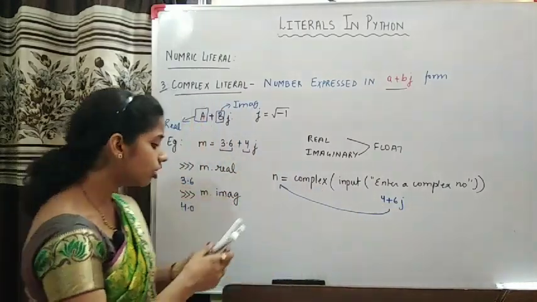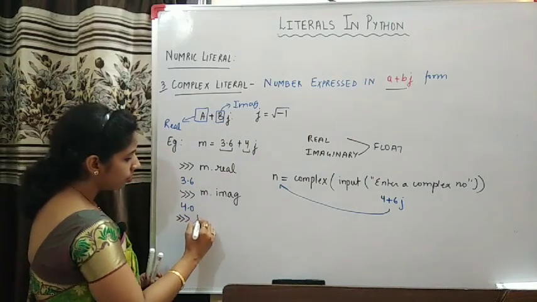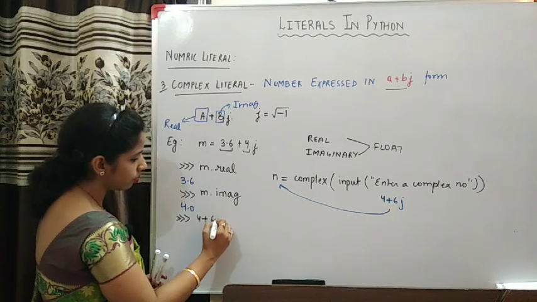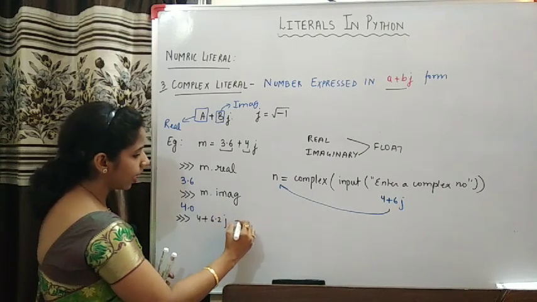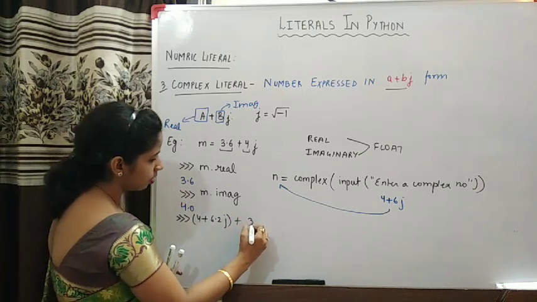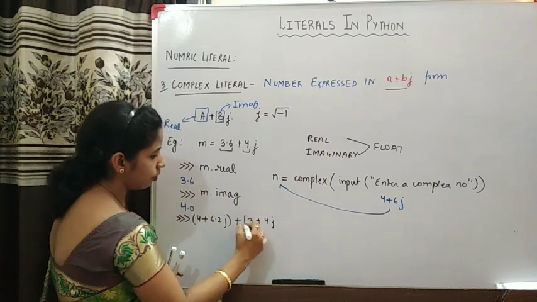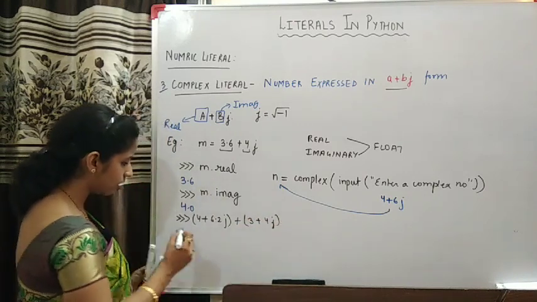Okay? Now you can perform operations also. Suppose you have 4 plus 6.2j, and then you can add these two. Suppose you have 3 plus 4j. If you want to add these, then what is the result?